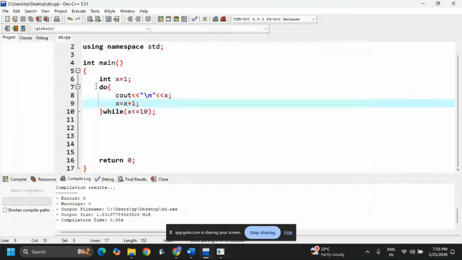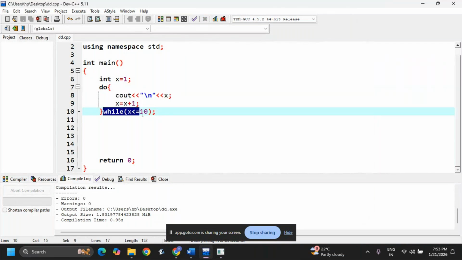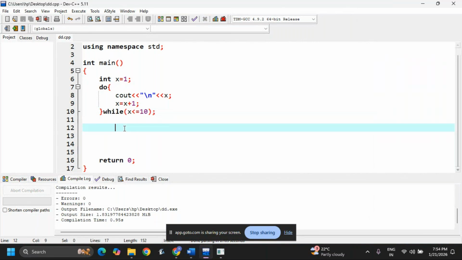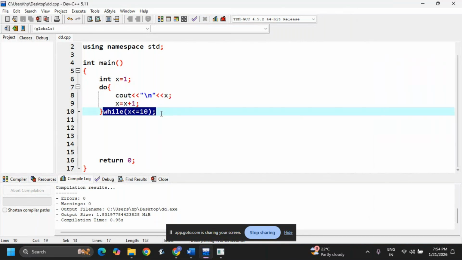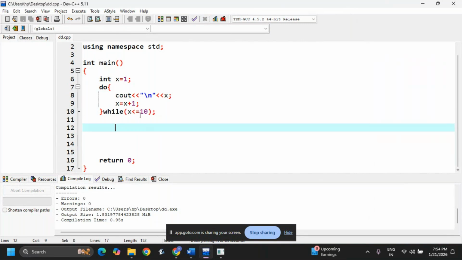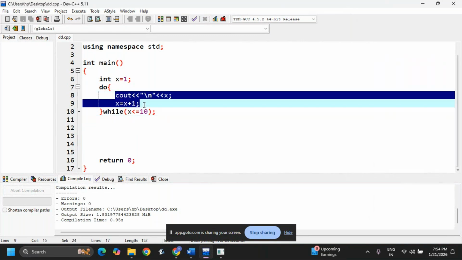See, now you can observe it. See, in do we should write the statements, and after that it is a statement checking the condition. See, while loop is for checking the condition before sending inside, but do while is not like that. First it is asking to go inside. After that I'll check. According to performance, while loop is good, but do while is not good because we are sending without checking.